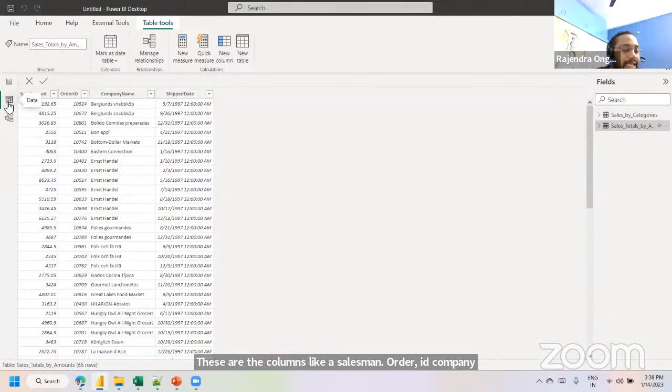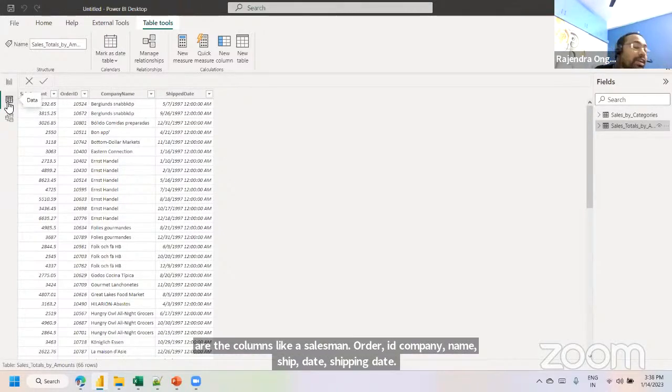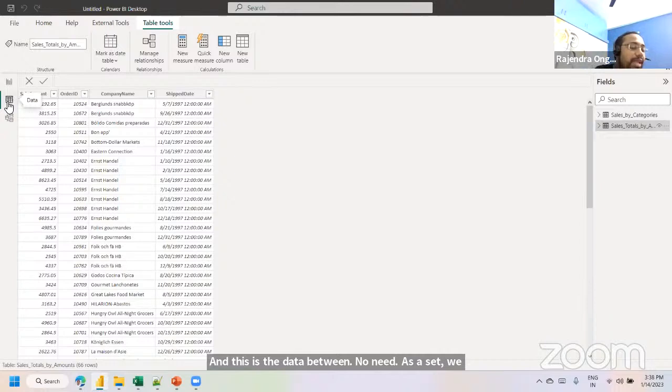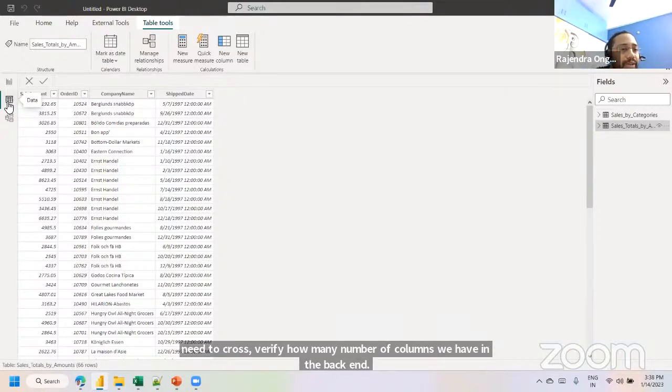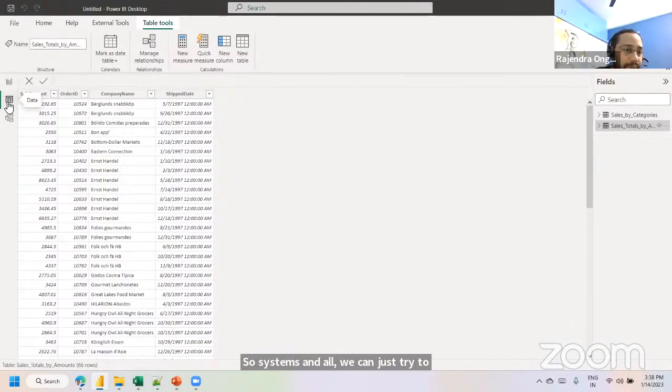As I said, we no need to cross verify how many columns we have in the backend source systems. We can just cross verify in the data view itself. We no need to open our backend source tables for the number of columns or the column headers and so on. We can view it in this data view.